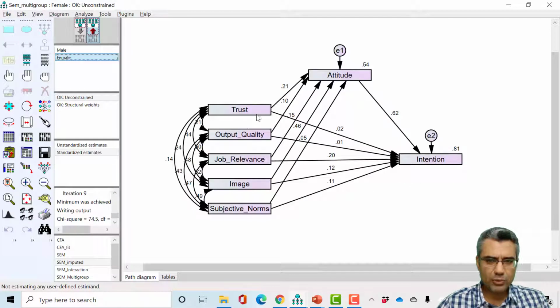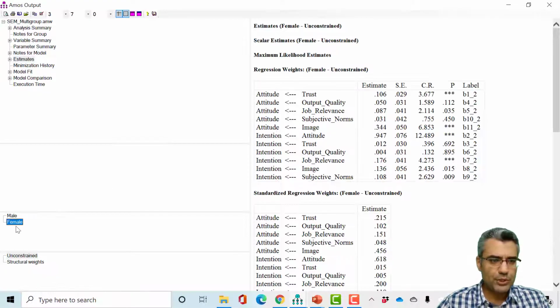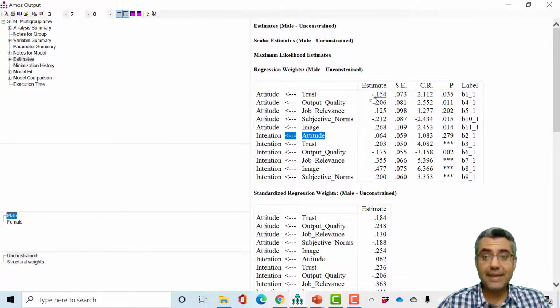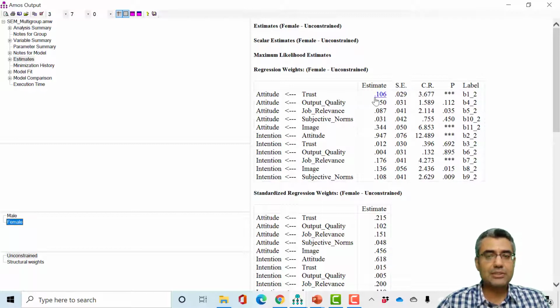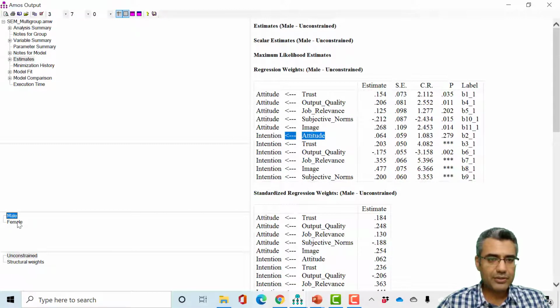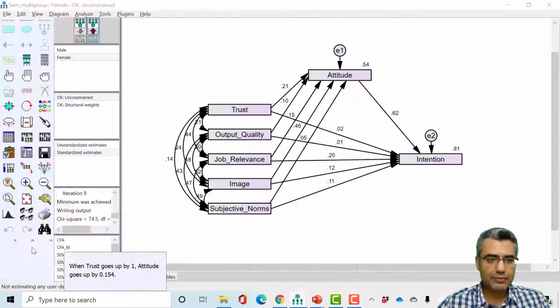Let's see the other one that was not significant, trust and attitude. So for trust to attitude, for male, it's 0.15, the regression coefficient, and it is significant. For female, it is 0.1 and it is significant. So you see that they are different, right?